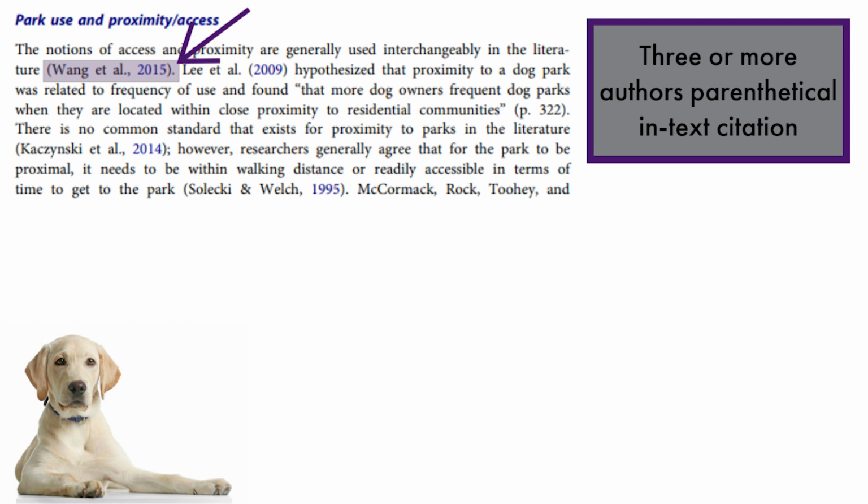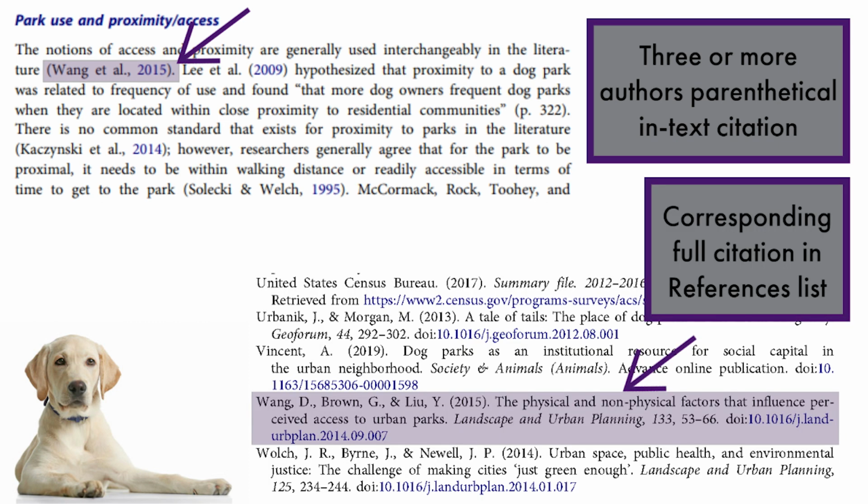Here is an example of 3 or more authors. When you have a source that has 3 or more authors, you only list the first author and then follow it by et al., which is Latin for and others. You don't put a period after et, but you do put a period after al. So we have parentheses, Wang et al., comma, 2015, end parentheses, period. This in-text citation matches up to a full citation in the references list that lists all of the authors.